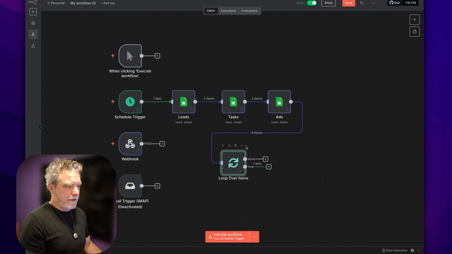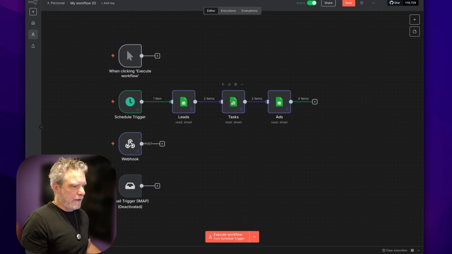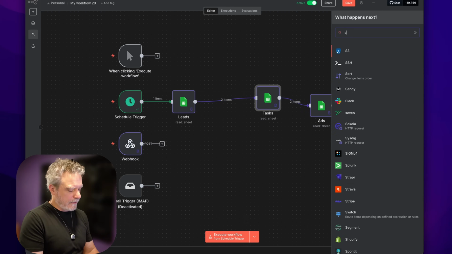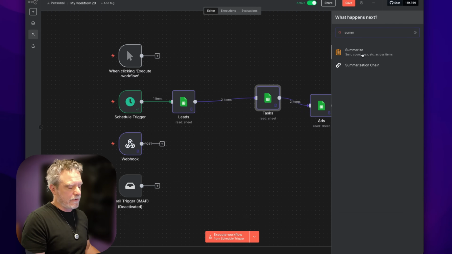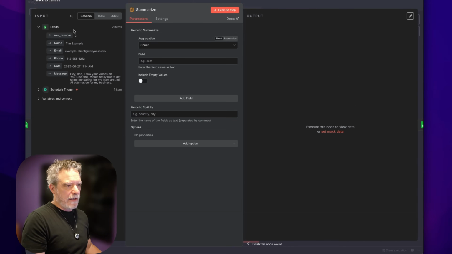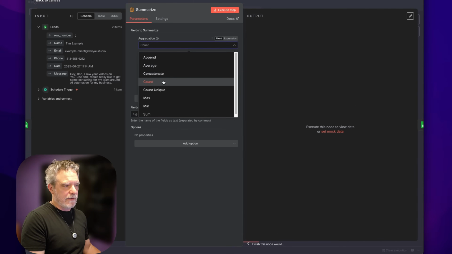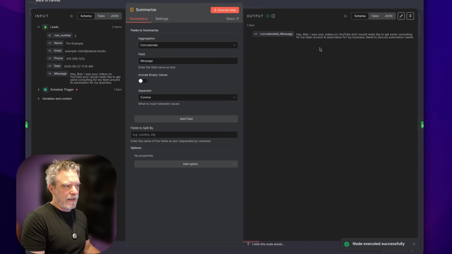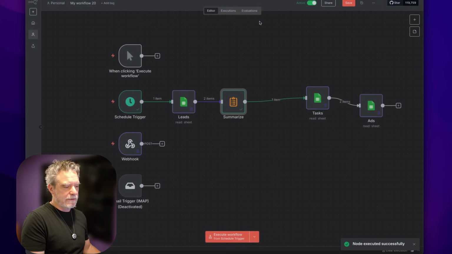In this particular case, when we have data coming in like a spreadsheet, I don't know how true this is, but what I'm going to do is this. I use this other tool, which comes in handy a lot. And I could just say, give me all that data, or I can concatenate it. But since I have no fields, let's see what happens if I do message, right? So I get a concatenated message of leads.